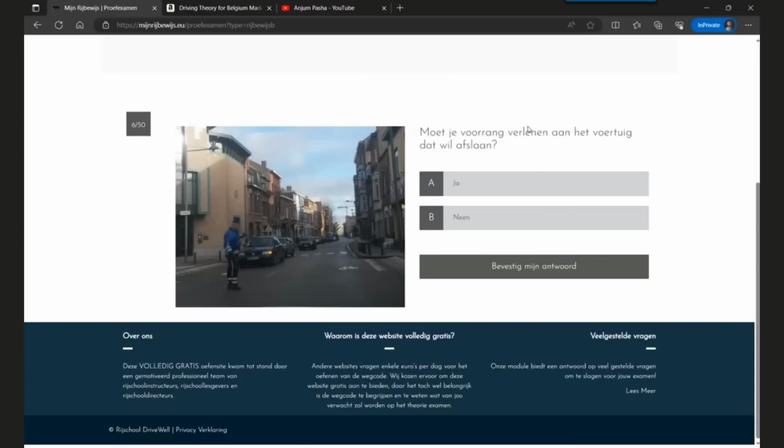The question is, should you give priority to the vehicle that wants to turn left? So clearly this car wants to turn left, and the question is, should you give priority to this car? The answer is no, because the car is supposed to wait as instructed by the authorized person. So you don't have to wait for this car, you can continue driving. This authorized person is putting no restrictions on you, but only on the traffic coming from this direction. So you don't have to give priority to this car.